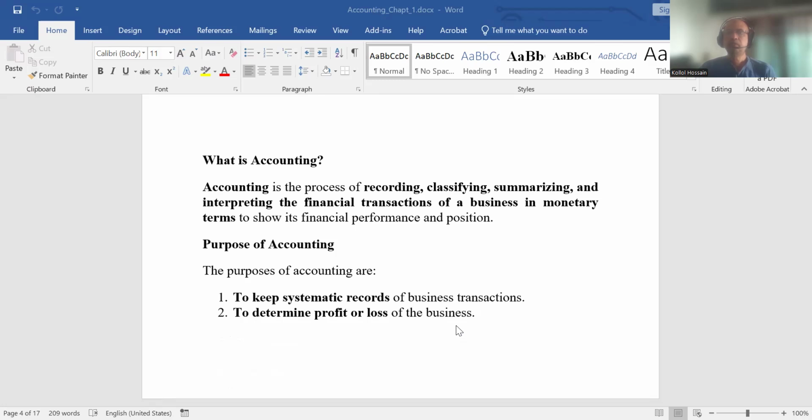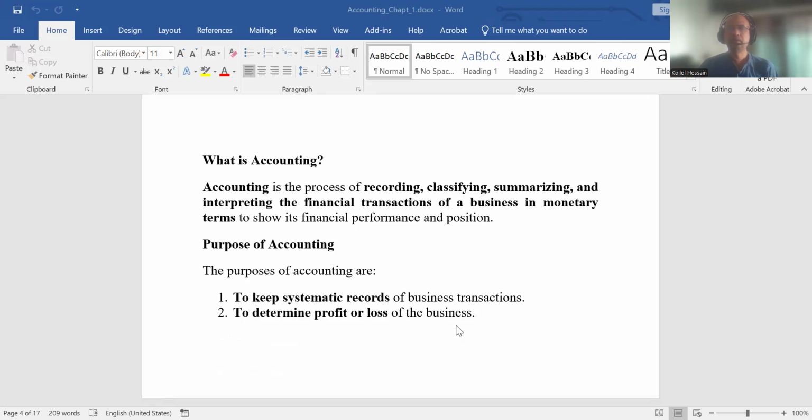And financial position reveals what assets, liabilities, and owner's equities exist on a particular day. So, accounting is the systematic recording of financial transactions, classifying them, summarizing and interpreting the financial transactions of a business.